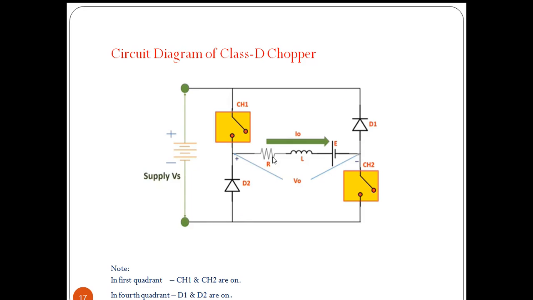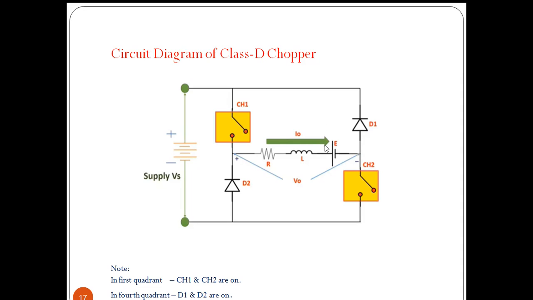Because of that, current will flow from load through diode D1 through supply again to diode D2 again back to load. So in this direction the current flows. Whenever the current is flowing in this direction, this plus will appear across this, but we assumed here it is minus. So output voltage is negative and current is positive.